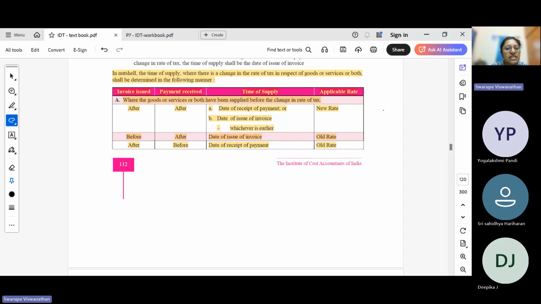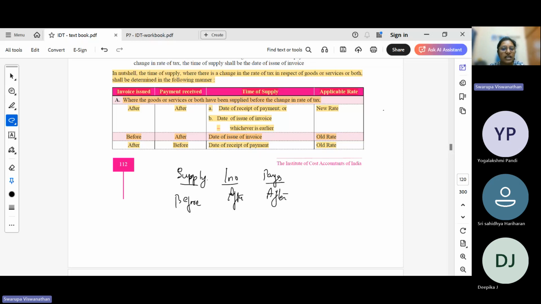Now, where goods and services have been supplied before the change in the rate of tax. So the supply has happened before the rate change. Okay, 3 conditions: supply, invoice, and payment. Supply has happened before, invoice is after, payment is also after the rate change.